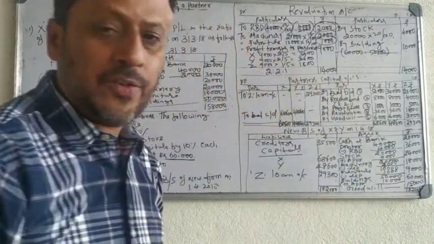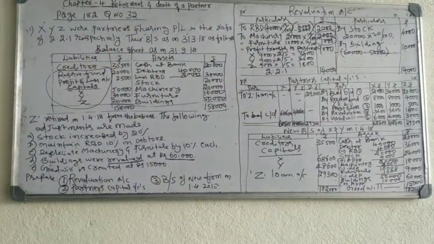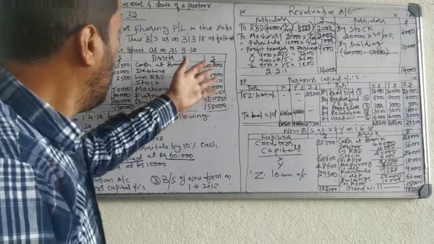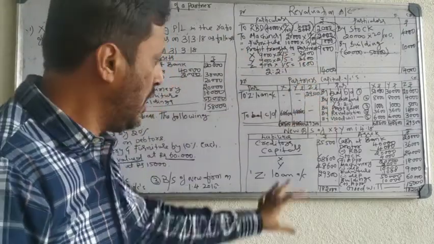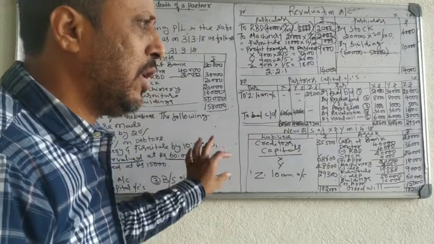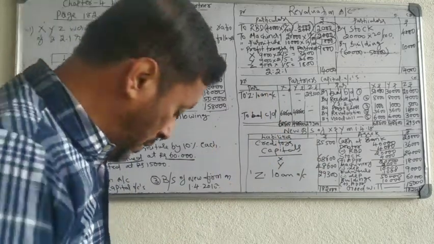Okay. This is the first problem on retirement of a partner, 12 marks. So try to learn these revaluation items and the entries which are shown in the partners' capital account, and see how to prepare the balance sheet. Work out this problem. We will continue the second problem in the next class.